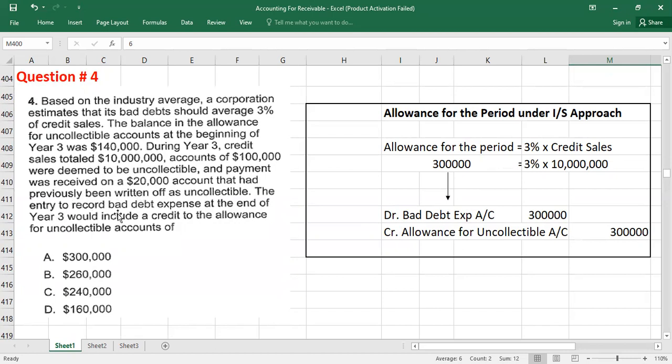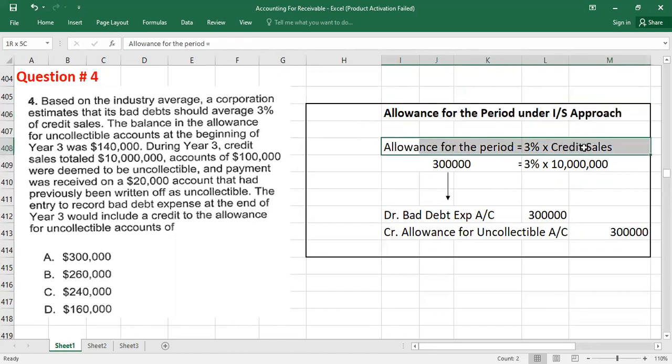The entry to record bad debt expense at the end of year 3 would include a credit to allowance for uncollectible accounts. In short, when you record the bad debts expense, they are asking with what amount we will credit the allowance for uncollectible accounts. Under the income statement approach, first you need to calculate the allowance for the period. This was already covered in the previous video.